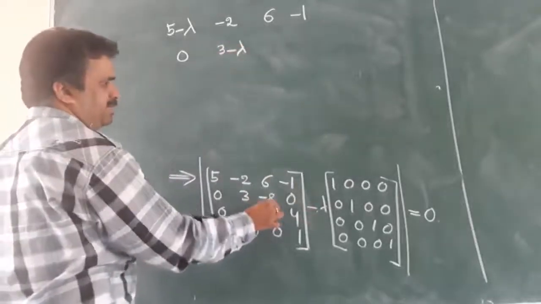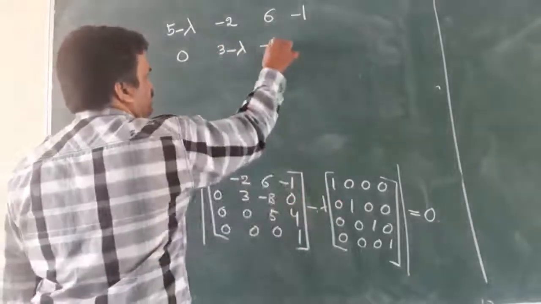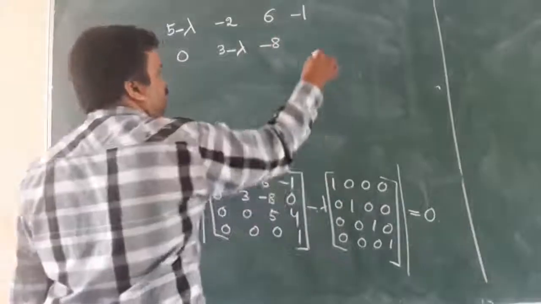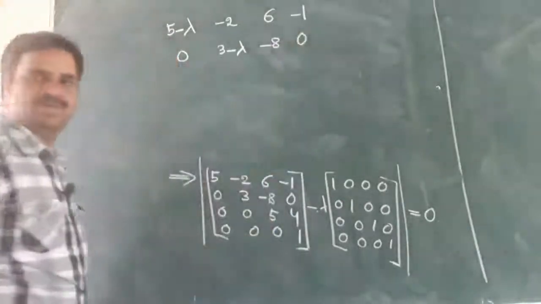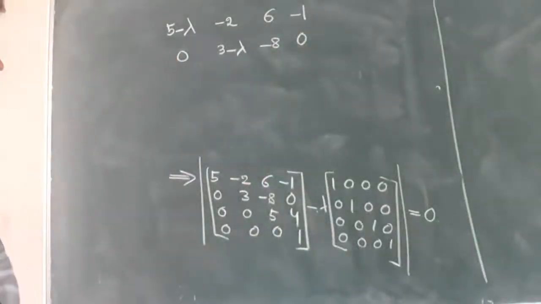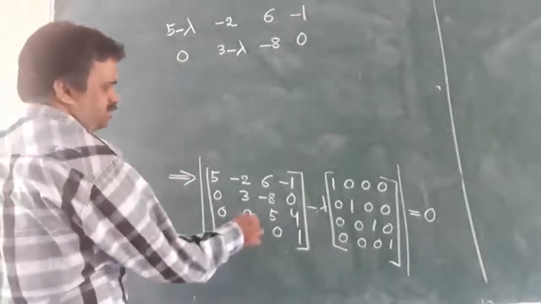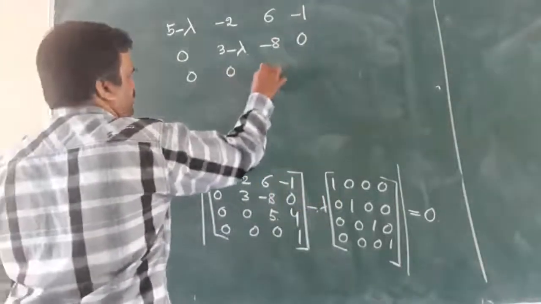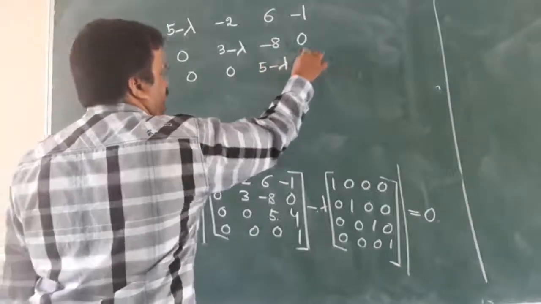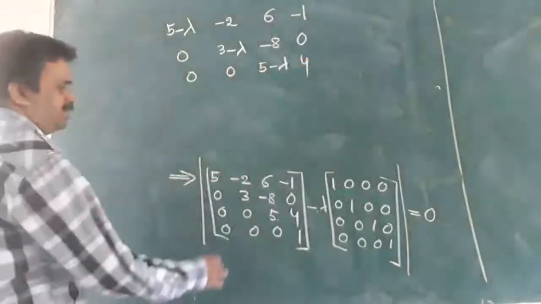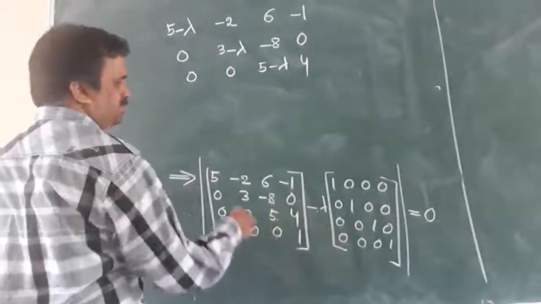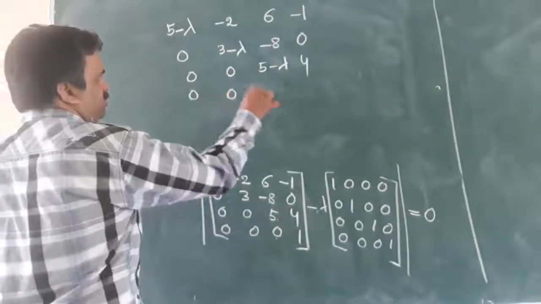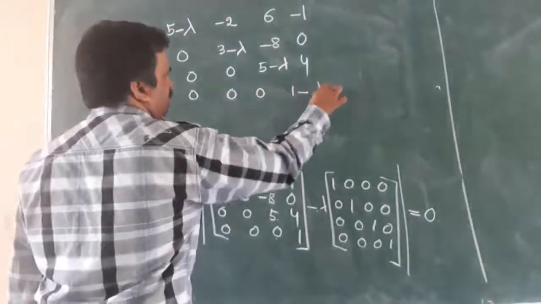Here we have minus 8, 0 minus 0, 0. Second row is over. Third row: 0, 0, 5 minus lambda, 4. Next, 0, 0, 0, 1 minus lambda.